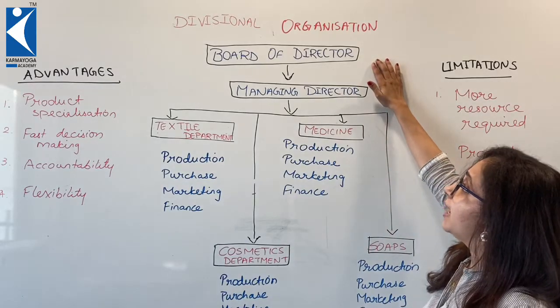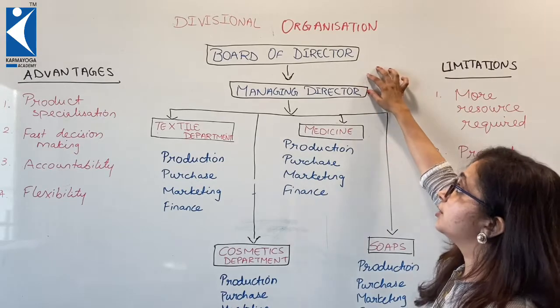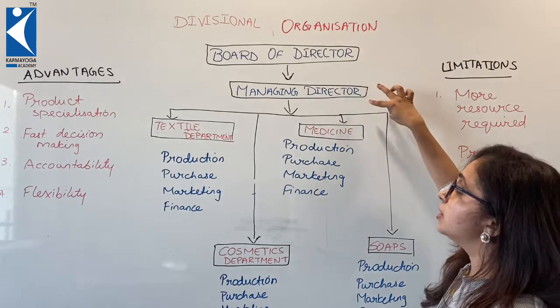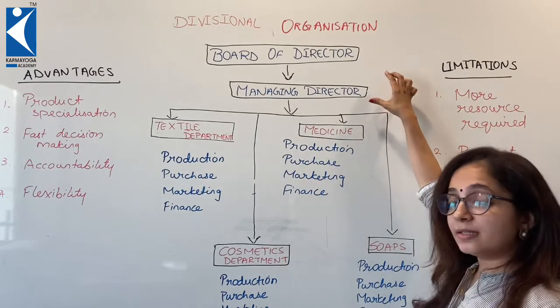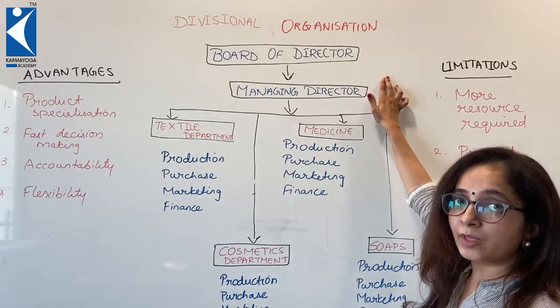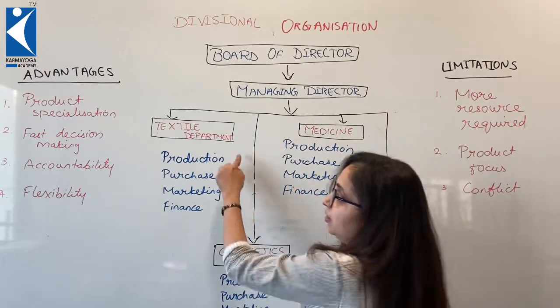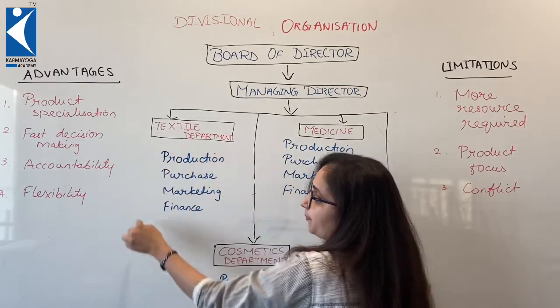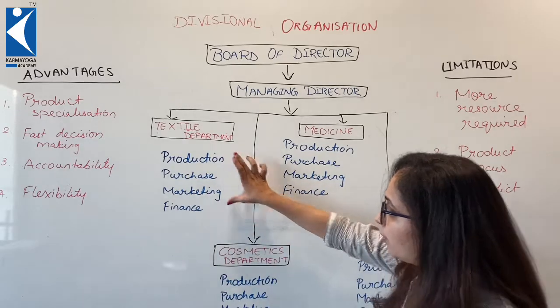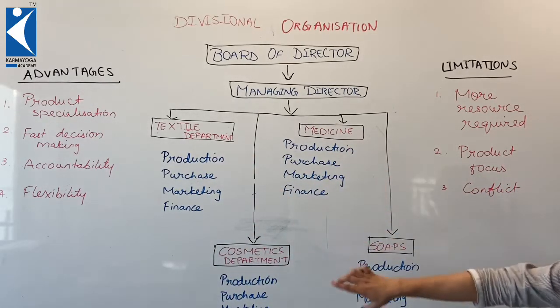Here the board of directors, like the previous one, the functional organization, will share his goals with the managing director, and it is this managing director who will make sure that it is implemented. Now the basic difference is that in the functional organization we learnt only these four. Now we have four in every division.